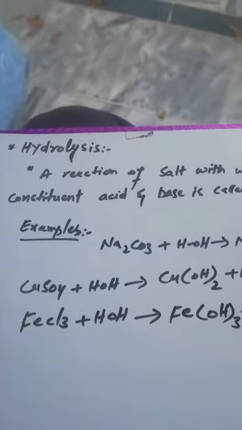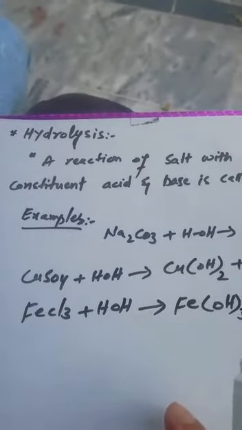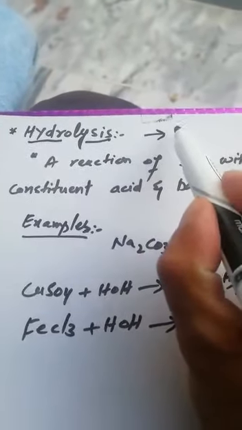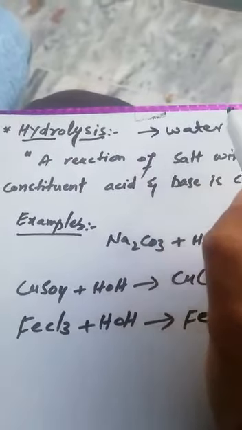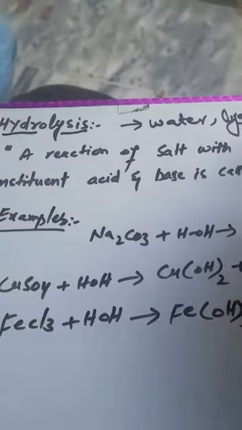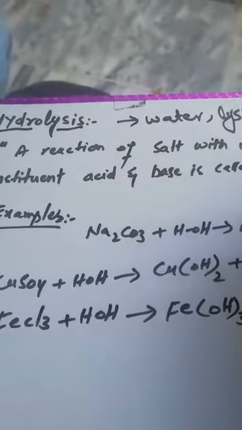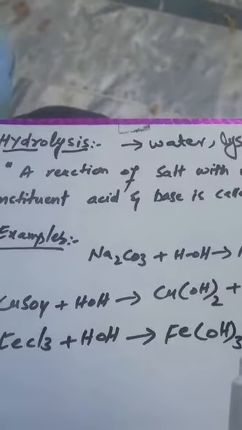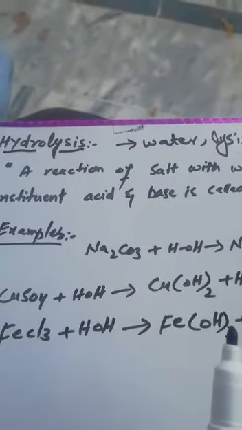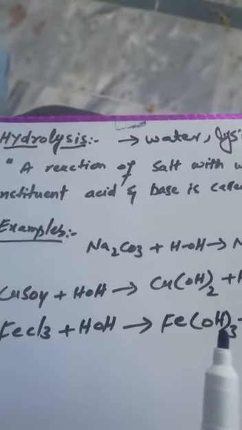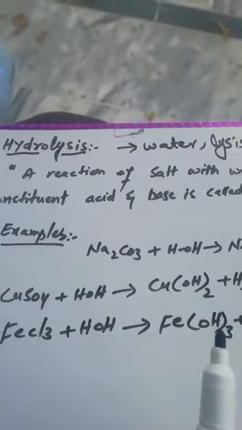Hydrolysis. Look at the term hydrolysis. The word hydrolysis is made from two words. Hydro means water. Hydro means what? Water. And lysis means splitting. So hydrolysis is a chemical reaction in which we add acid or base to water and the water chemically breaks down into OH and hydrogen. So we call it hydrolysis.